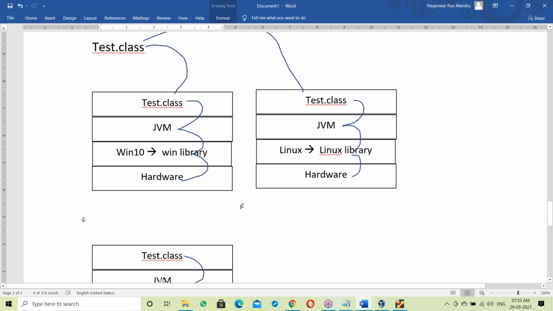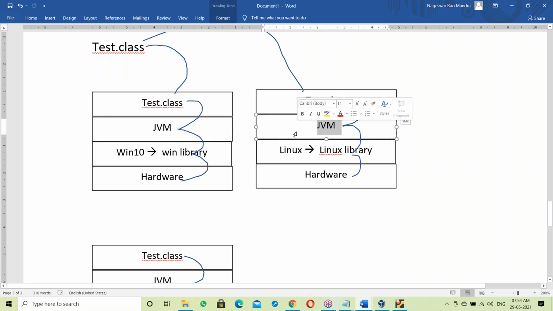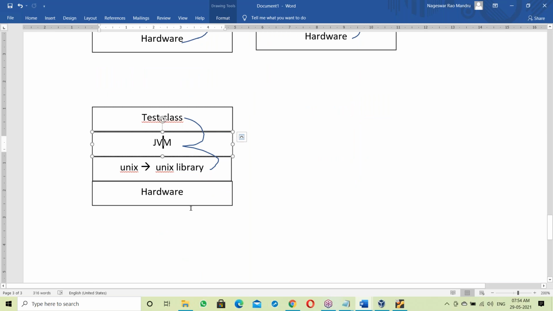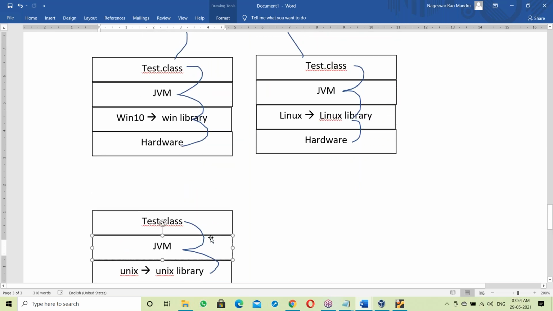Sun developed separate JVMs for different operating systems. A Windows JVM for Windows, a Linux JVM for Linux, and a Unix JVM for Unix. So different JVMs were developed for different operating systems.